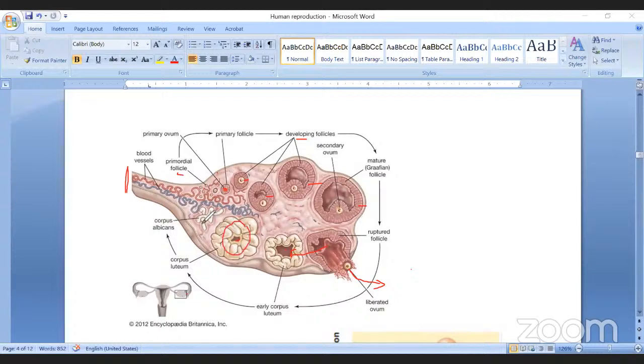Later on, the corpus luteum gradually disappears into the corpus albicans. In this way, the ovary generally produces one ovum per month. Remember, in the whole life period, the total number of eggs released in a woman is actually 350 to 400.